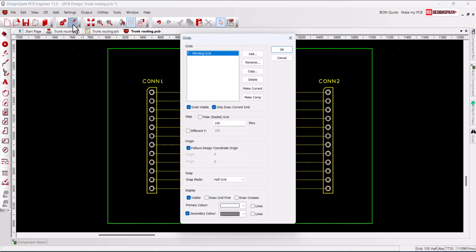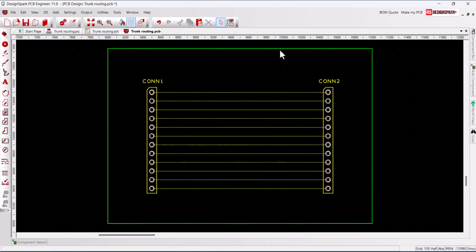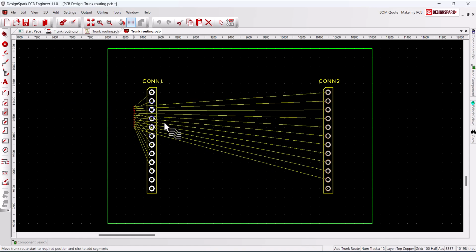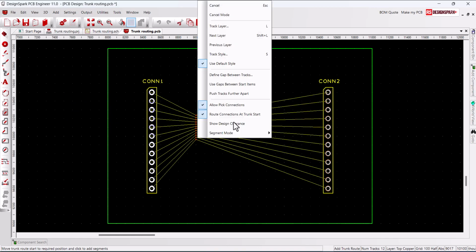With the grid set to match the connector pin spacing, we have the snap to grid set at half grid. We now select the starting pads to be trunk routed using Control plus the left mouse button. From the menu bar, select Add, Trunk Route. We then right-click and check Route Connections at Trunk Start. Allow Pick Connections are both selected.